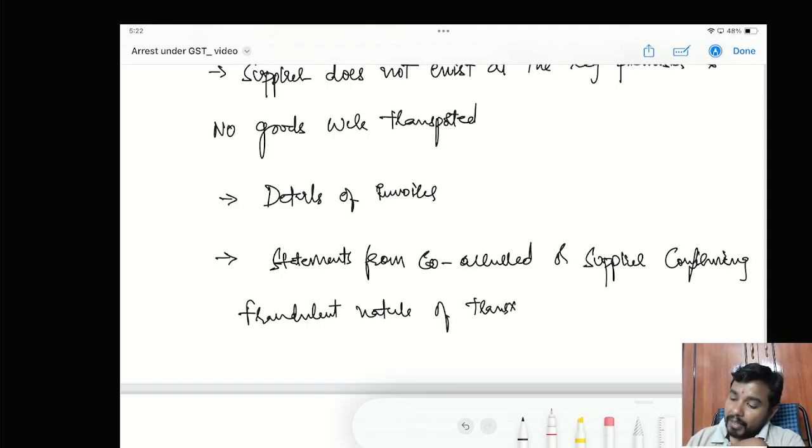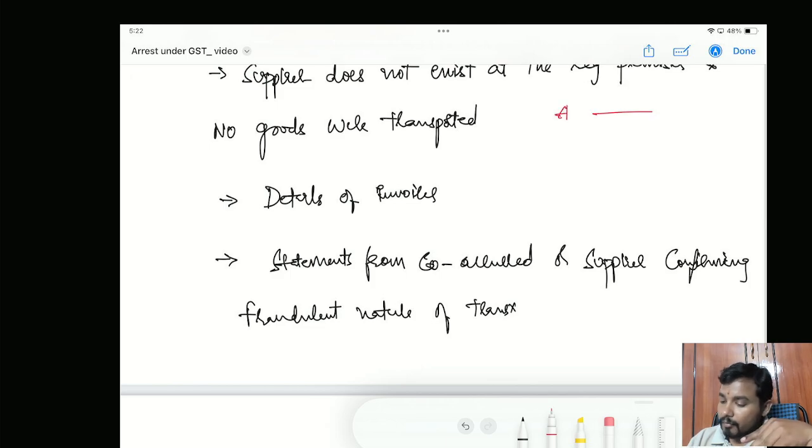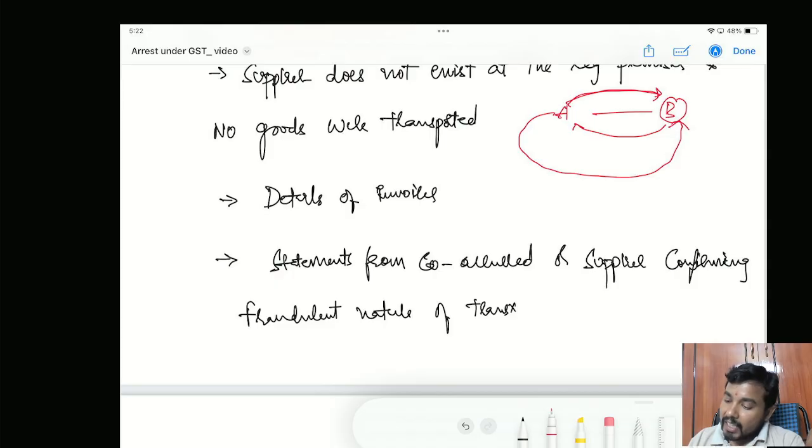Now circular trading, in the sense, I can give you a small example. A and B are there. A had supplied some goods, not supplied actually, A has given a fake invoice. B had availed ITC based on it. Now to show this transaction as real, B will make some payment to A. Now what will A do? A will again reroute that money to B, but not directly. A will first reroute to C, from C to D, and again from D to B. They will do that. Circular trading. The department had analyzed all these persons' bank statements, and they have come to the conclusion that there is circular trading happening.